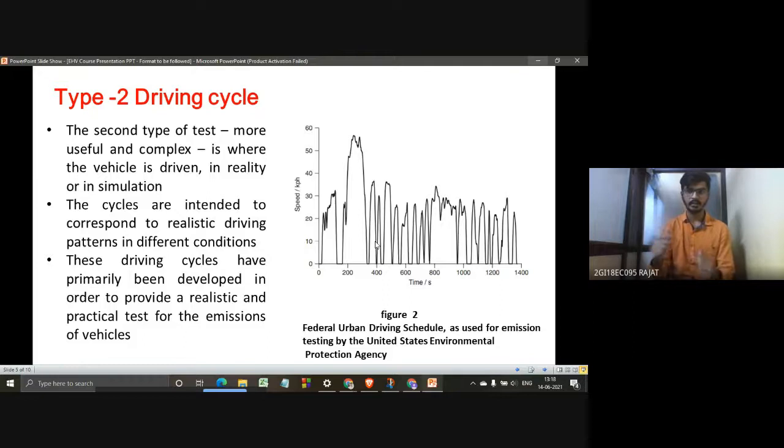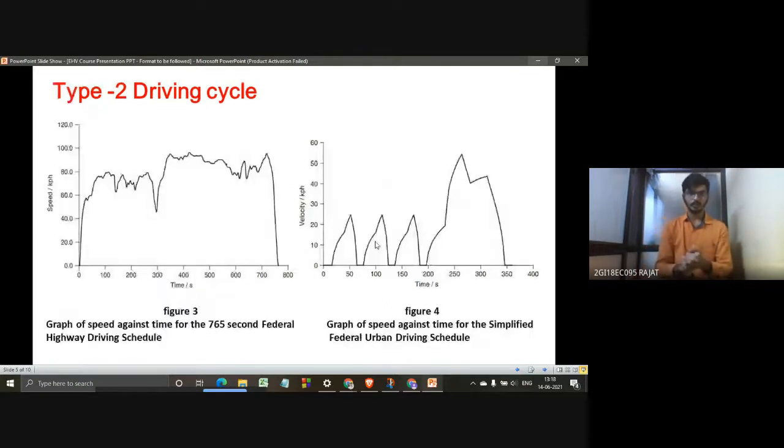That will be explained by my friend. But now we'll see two more examples about this. So here is one more example, somewhat on a highway. I am referring to figure 3. Here you can see the graph of speed against time for the 765 seconds federal highway.